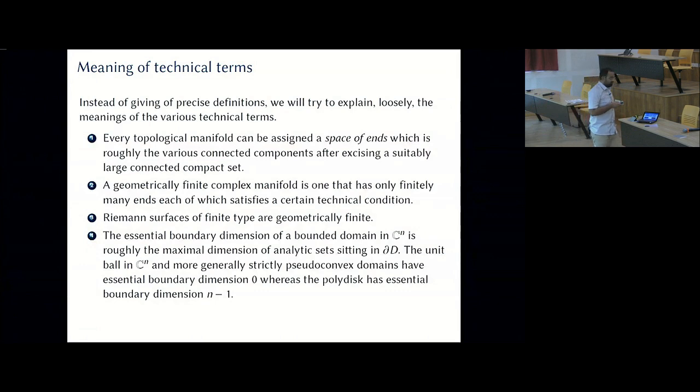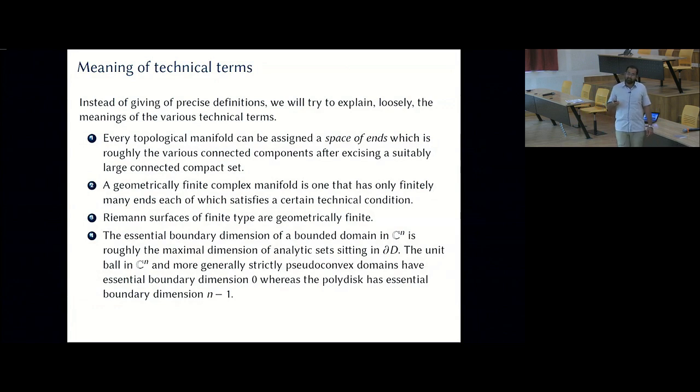Now, why is it useful to study the space of ends? Well, all of us have seen the classification of compact surfaces. You would like to classify non-compact surfaces also, and that is done using this. You can get a nice classification result even for non-compact surfaces using the space of ends. You can in fact get a nice compactification of a non-compact surface using the space of ends.